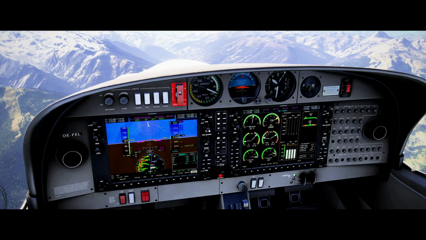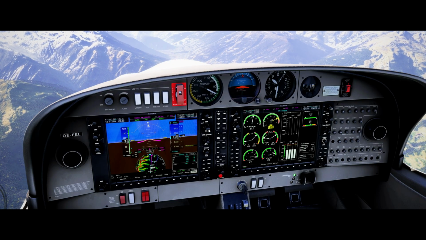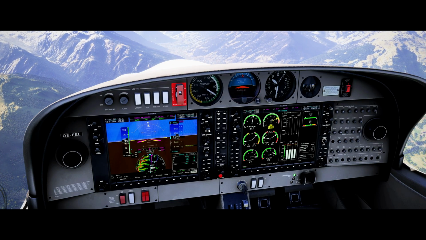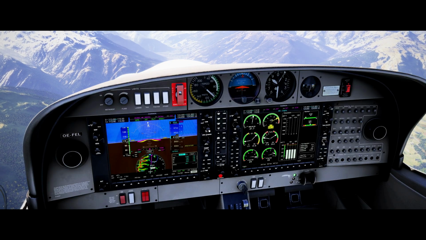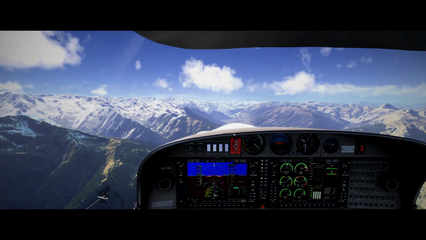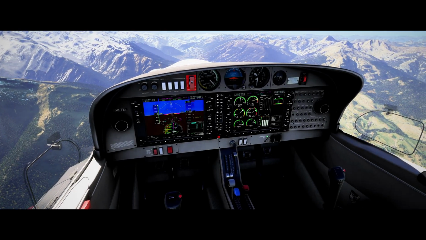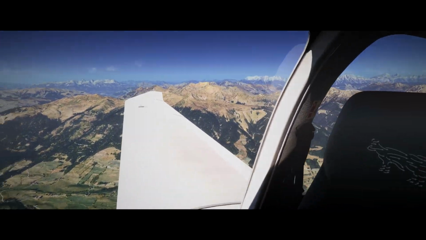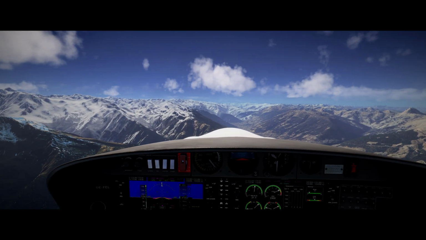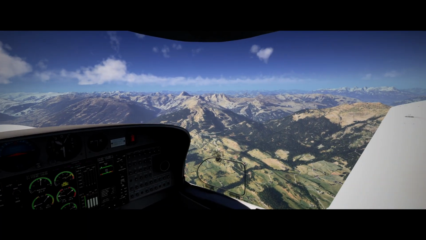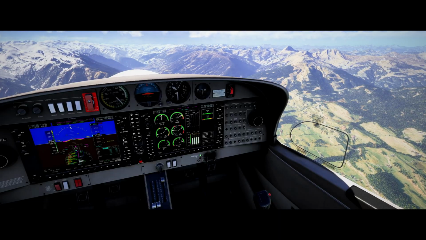I've already flown into Kufstein and it was no problem then. So I don't know why it's such a big problem right now. But yeah, nevertheless, we're on our way. Everything is looking nice and pretty.